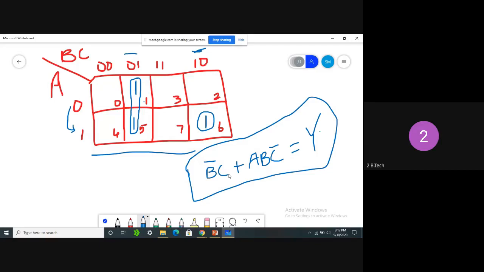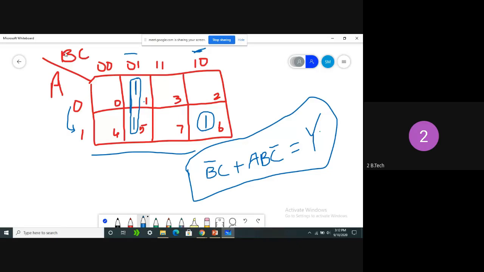So what we are doing in K-map is, first of all, we see for which minterms the output is high, or for which combinations the output is going to be 1. For all those combinations we place 1. After that we combine the adjacent cells. Here these two are adjacent cells, so we make them into one group. Then we see which term is common in both.